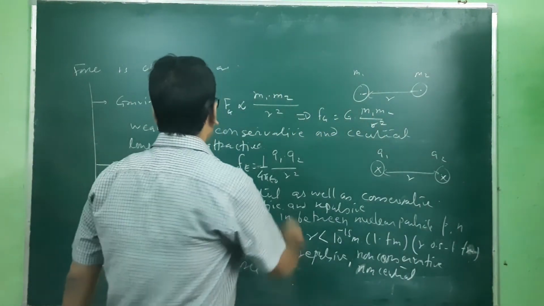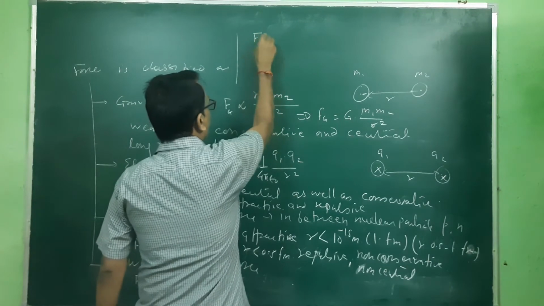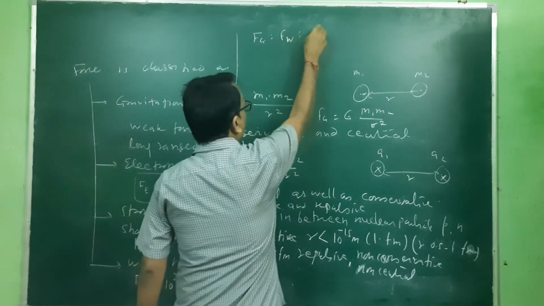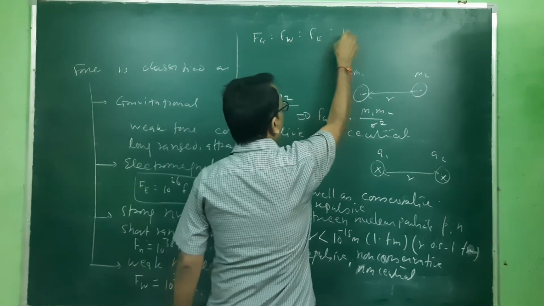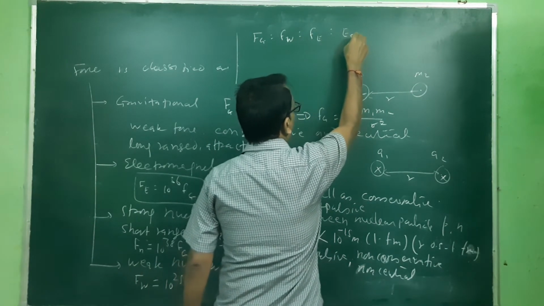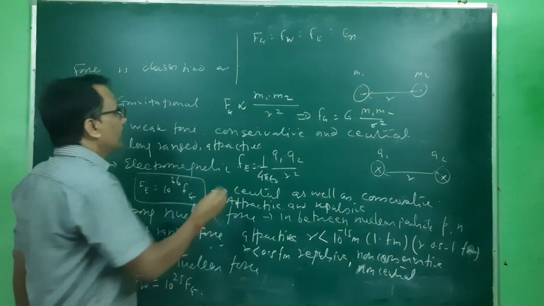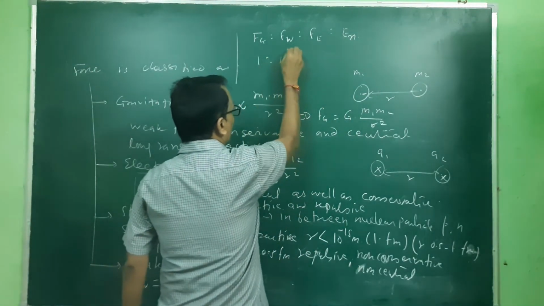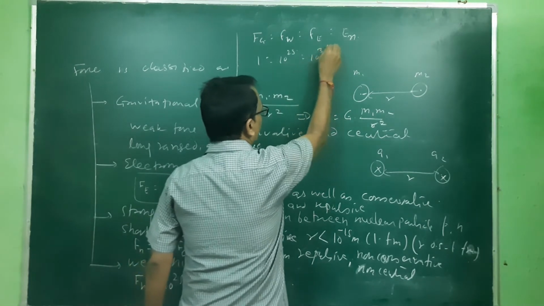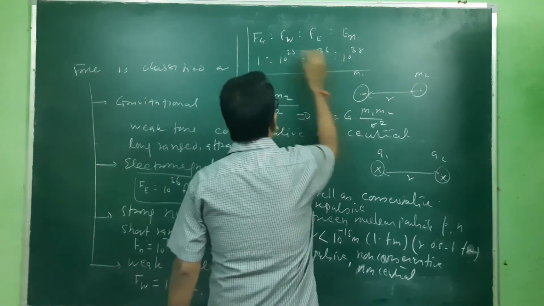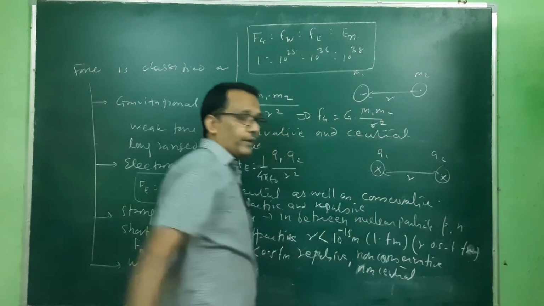So if we compare Fg with Fe and the nuclear force Fn, in this order, the ratio is 1 to 10 to the power 25, then 10 to the power 36, then 10 to the power 38. These are the comparisons between different forces.